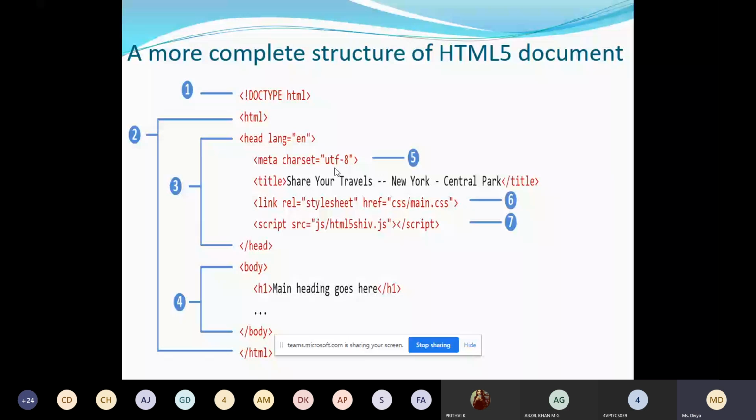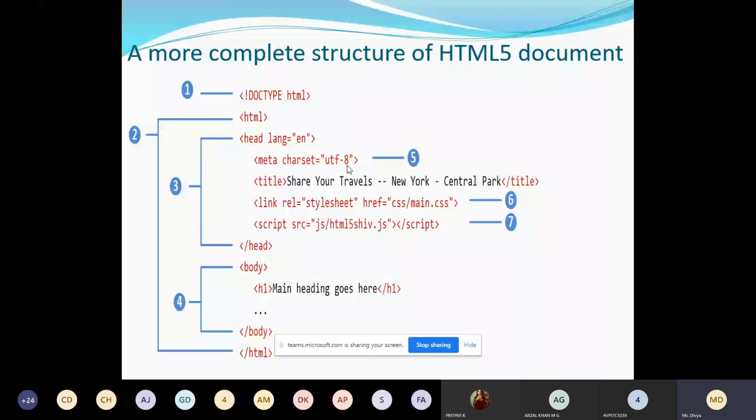UTF stands for Uniform Transformation Format. UTF-8 is the commonly used format for encoding HTML documents. Other than UTF-8, we have UTF-16, UTF-64. They are the different encoding formats. So that is about the fifth point.